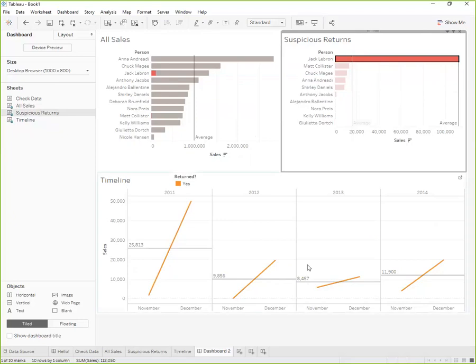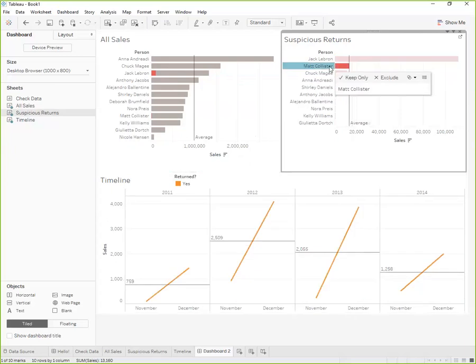His annual average goes between $8,000 and over $25,000. You look at the person with the next most suspicious returns, and he never exceeds $3,000.